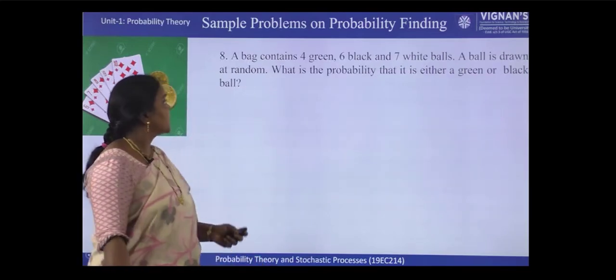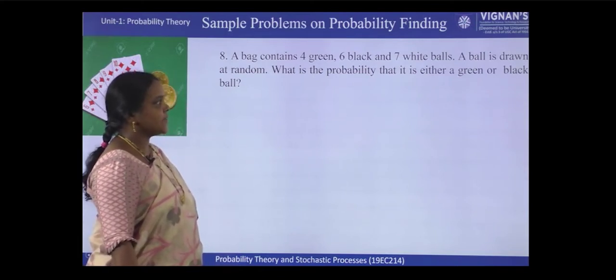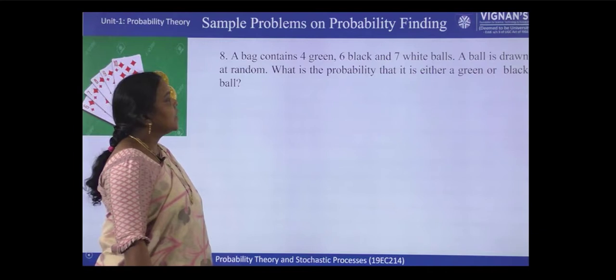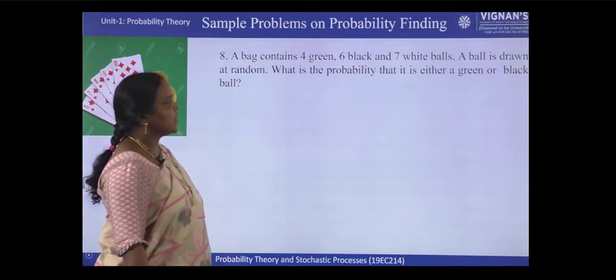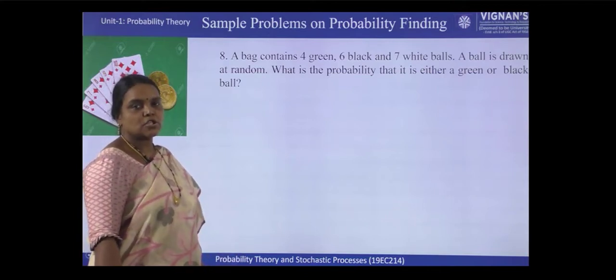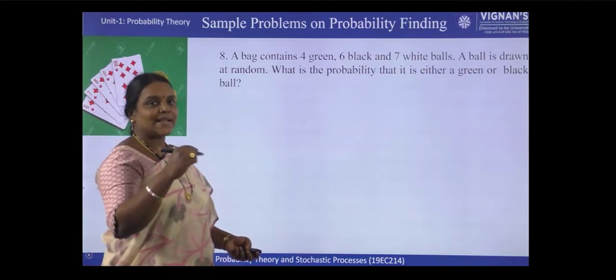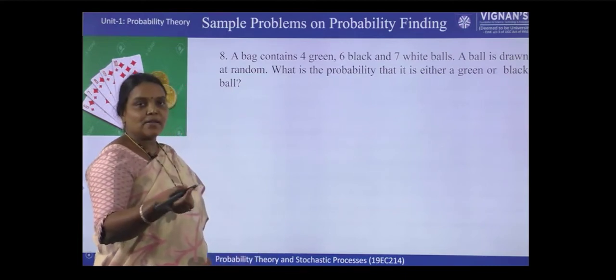Next one. A bag contains 4 green, 6 black and 7 white balls. A ball is drawn at random. What is the probability that it is either a green or a black ball? So the experiment is to select a ball and what is the probability it is either green or black.